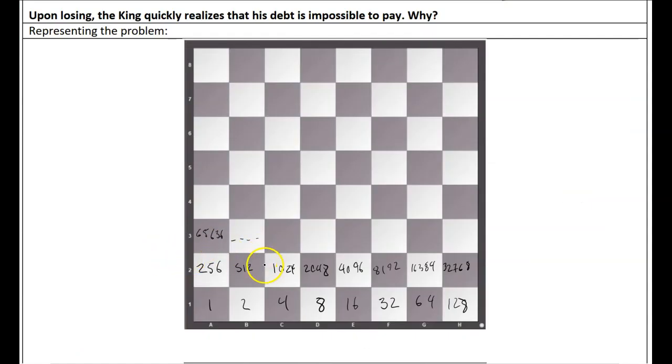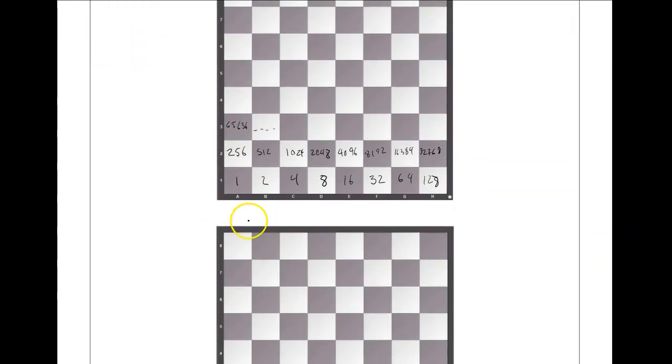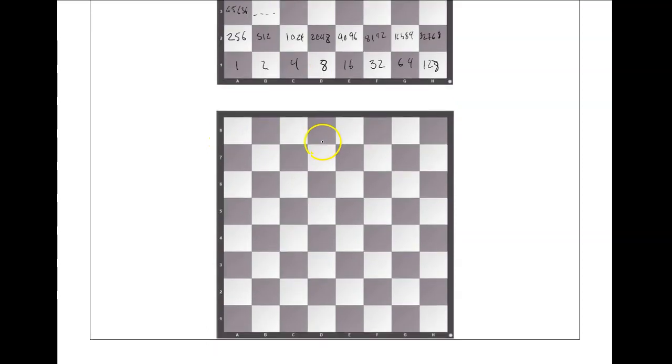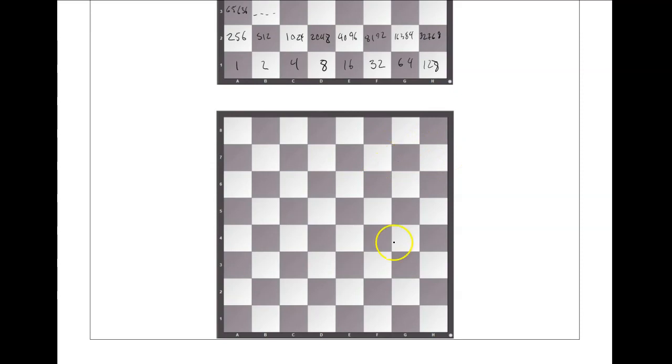So I want to consider maybe a more boring problem: these numbers get so big that I can barely even write them down, right? So I run out of space on my chessboard. And by maybe writing them a different way, we can find a representation that allows us to consider how much rice would go in this last spot here. So I'm going to use exponents here. I'm writing here just 1, and then 2, and then 2 times 2, and then 2 times 2 times 2, right?